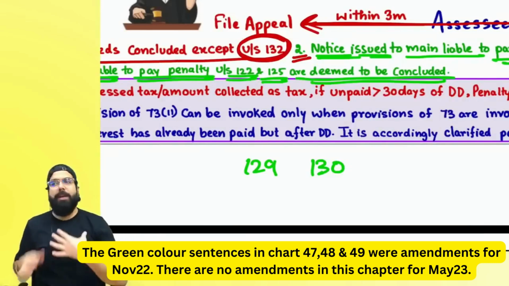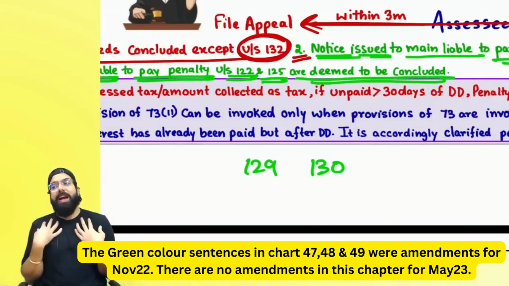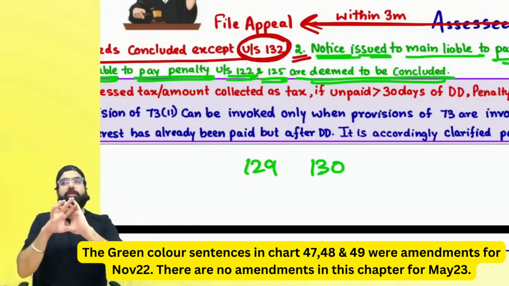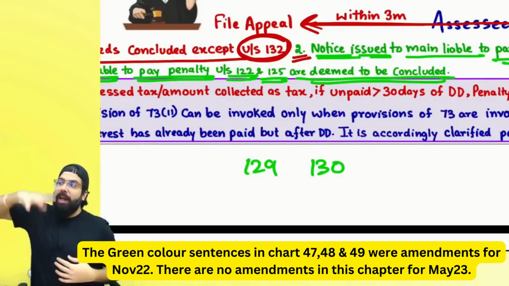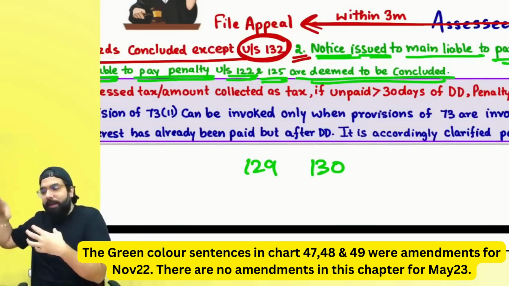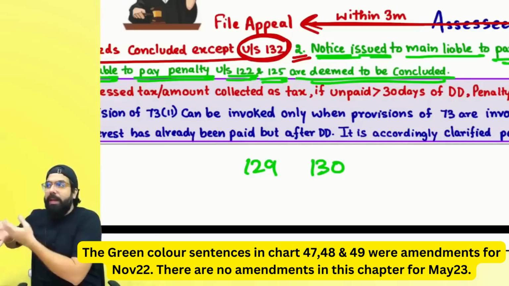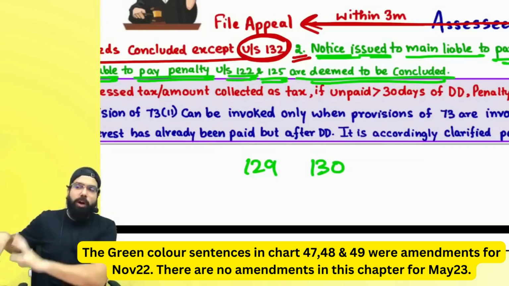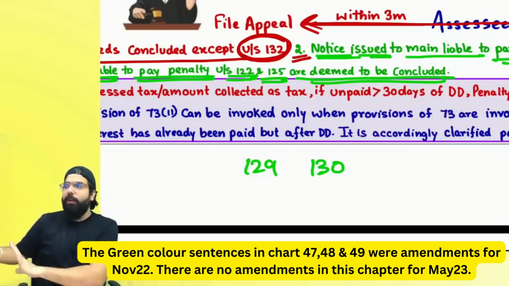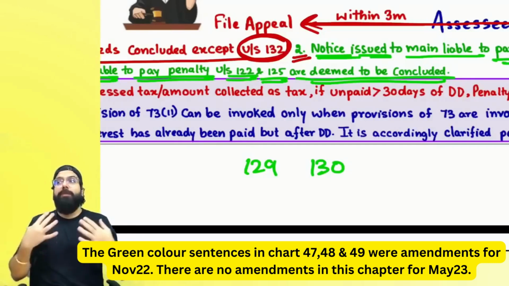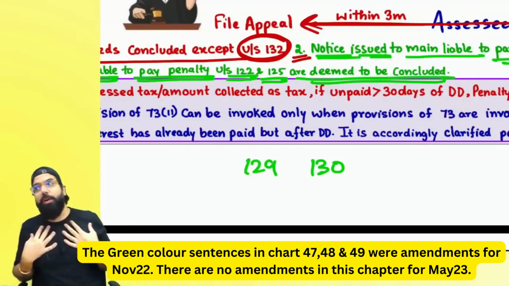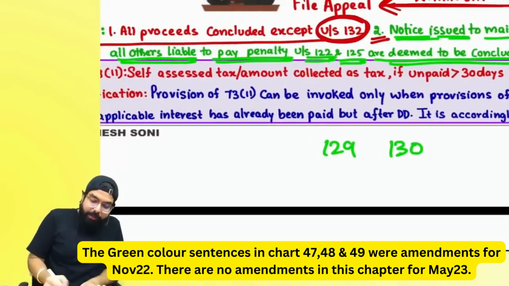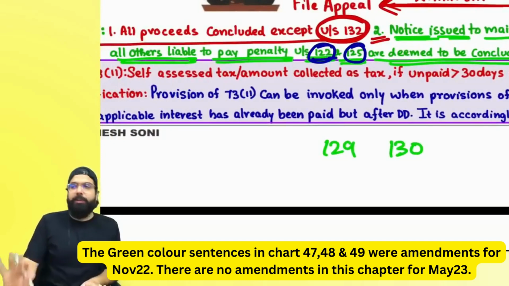Earlier what used to happen, if a main show cause notice is given and I go ahead and make all the tax payment, etc., then all the proceedings against me used to be concluded, and along with me, any other noticees to whom notice has also been given, all these people's proceedings also used to get concluded. But now what they have told is, if on the main person the proceedings are concluded, then on the additional people to whom notice has been given, section number 122 and 125 proceedings might be concluded.